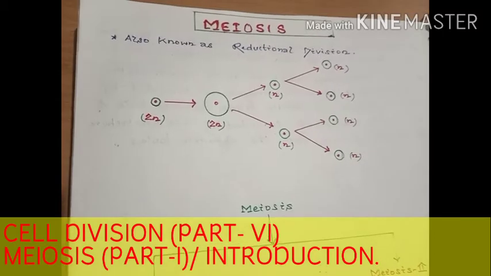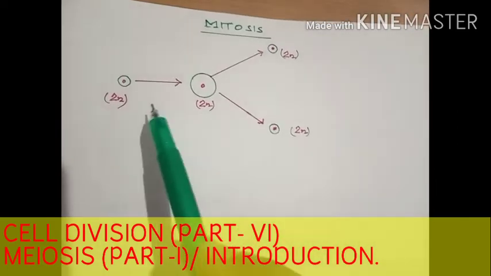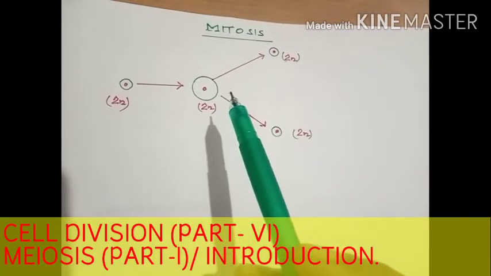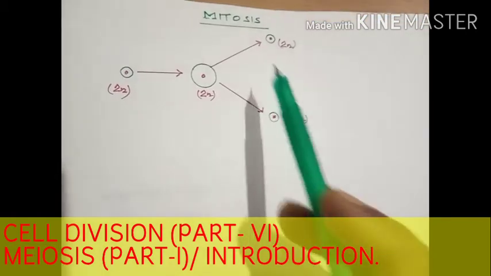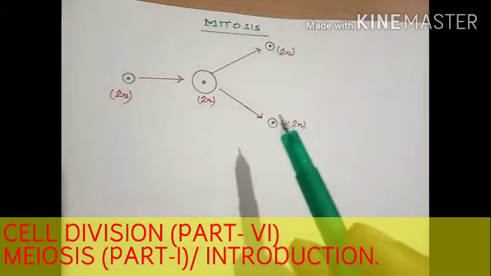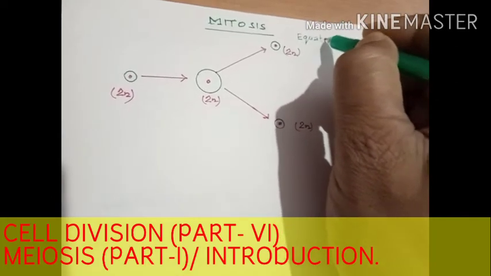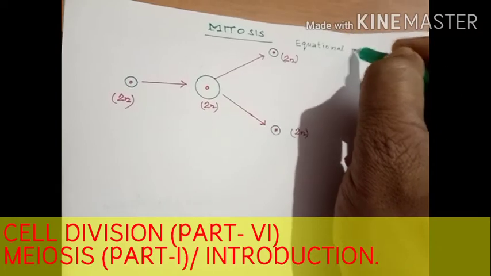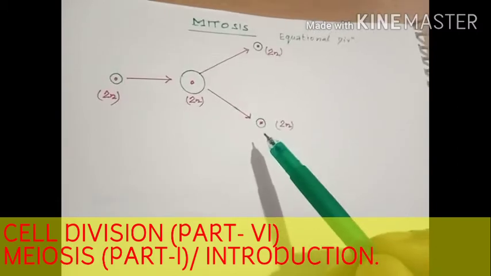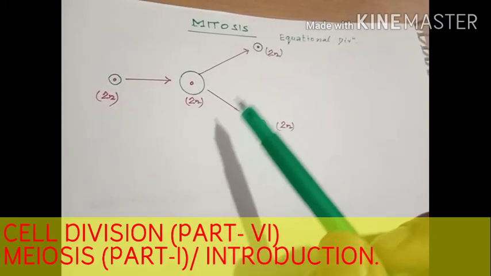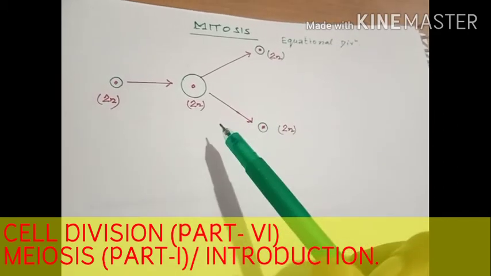In the previous class, we completed the topic of mitosis. There, we discussed how the diploid cells divide into two daughter cells with an equal amount of genetic material. The division was called equational division, as the two daughter cells formed as a result of the division had the same number of chromosomes as compared to the parent cell.